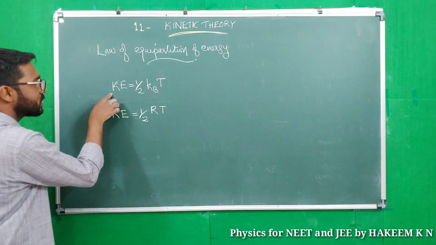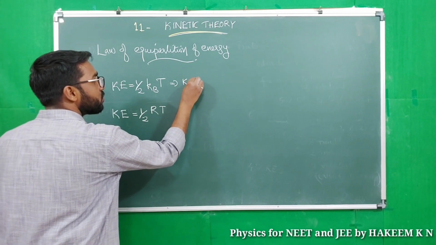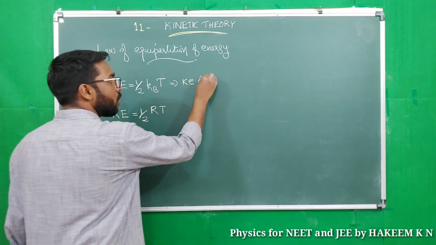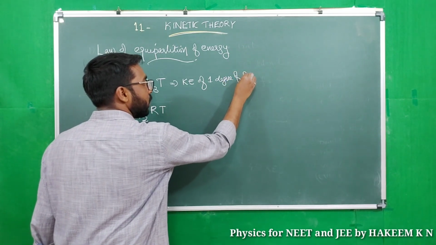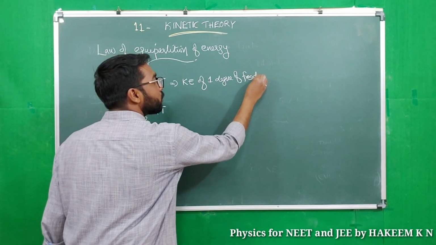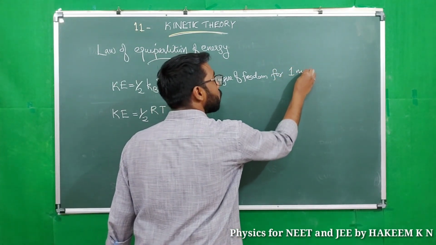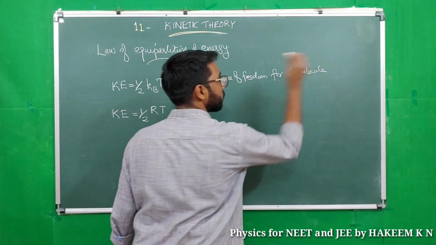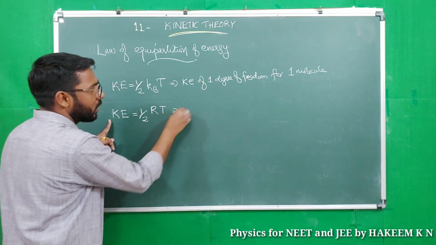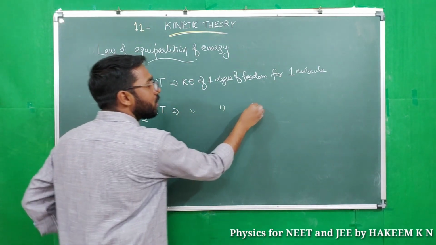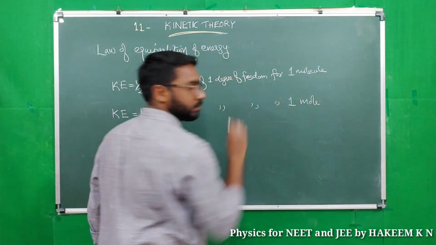Okay, what is this? Kinetic energy of 1 degree of freedom for 1 molecule. And what is this? Kinetic energy of 1 degree of freedom for 1 mole.